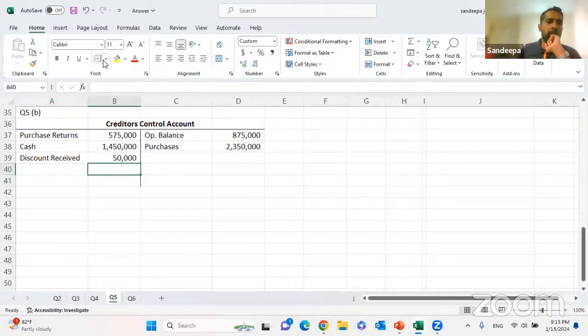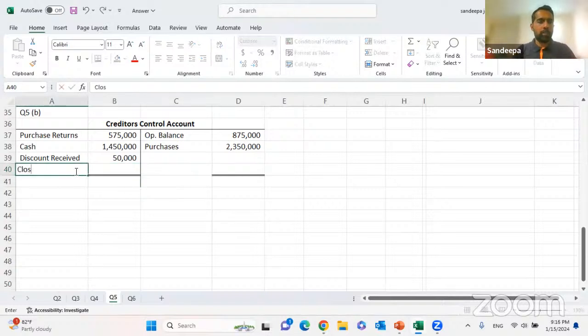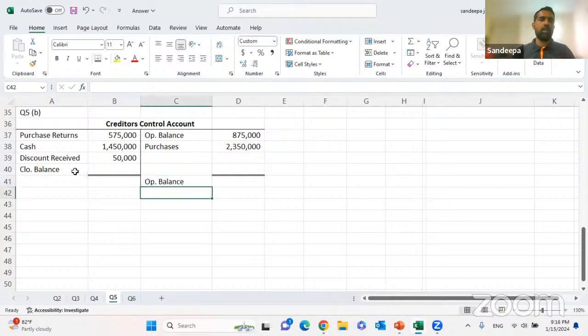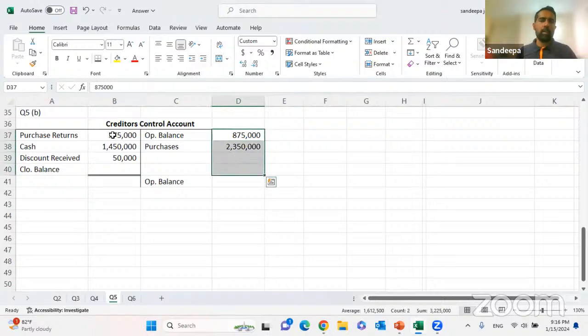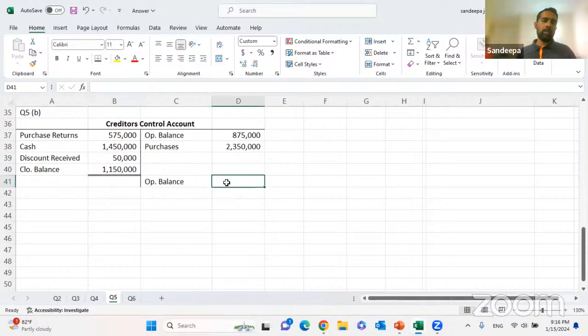Now we can calculate the closing balance. Your closing balance will be the next period's opening balance. How do we get it? This side is bigger, so from it we deduct the smaller side. Easy. We took this, added this, and deducted this set. Deduct the smaller side from the bigger side. So the closing balance is 1,150,000.